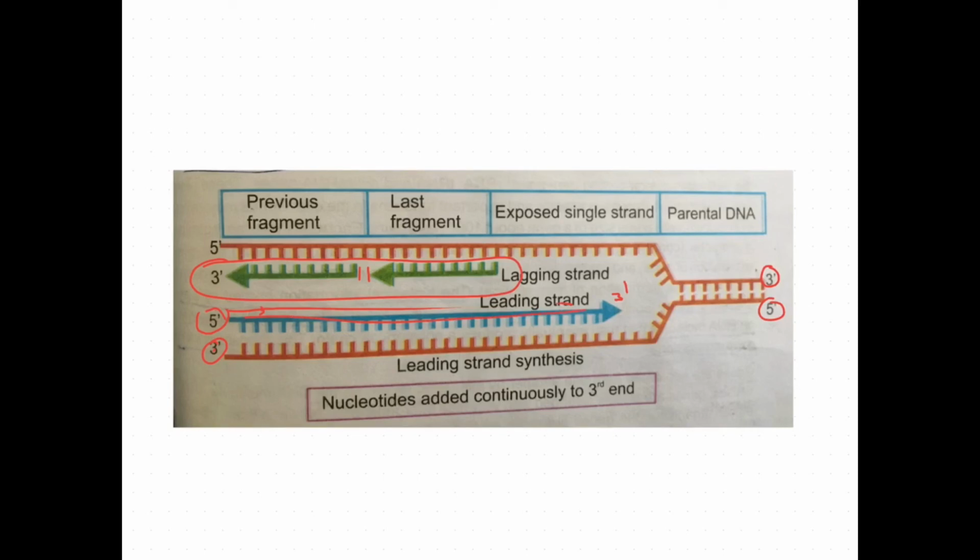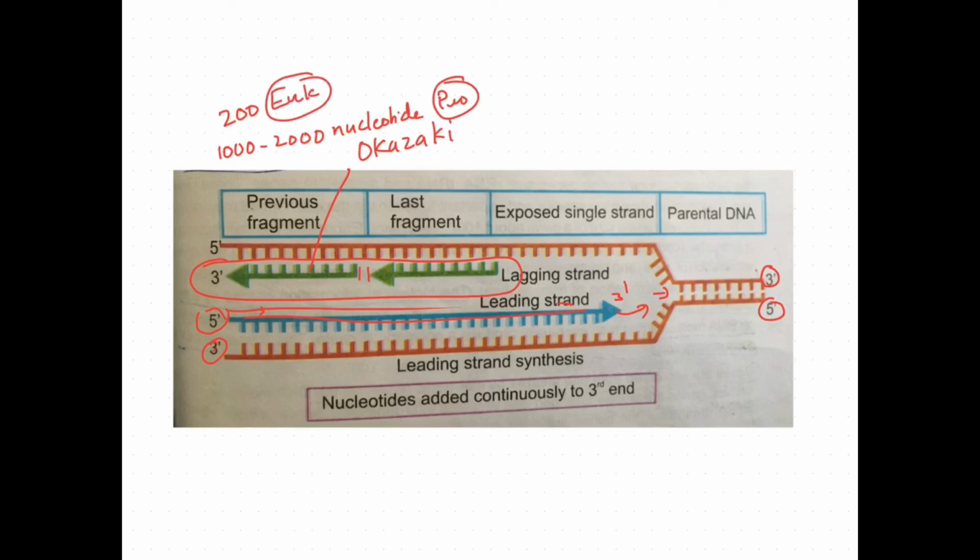If the replication fork goes further, this will be continued further. These fragments are known as Okazaki fragments. These fragments are about 1000 to 2000 nucleotides long, generally 200 nucleotides long. This is in the case of prokaryotes. Here it is in the case of eukaryotes.